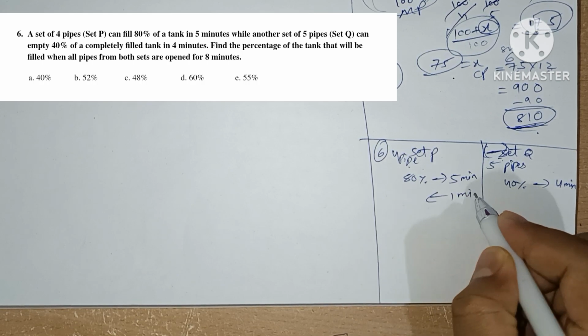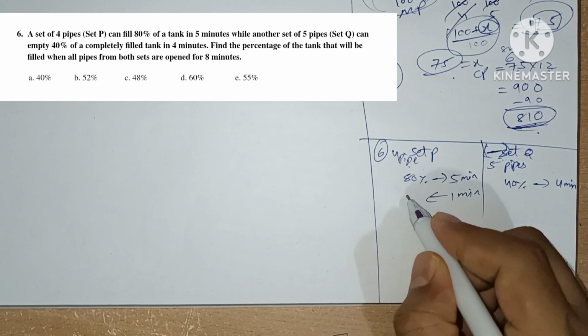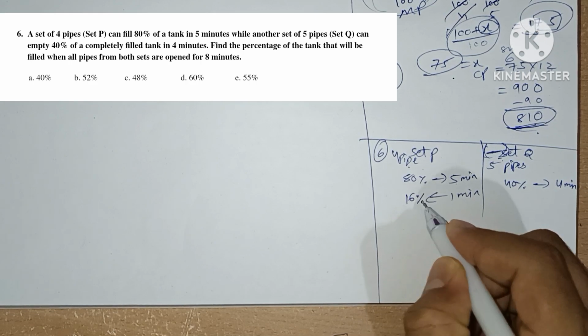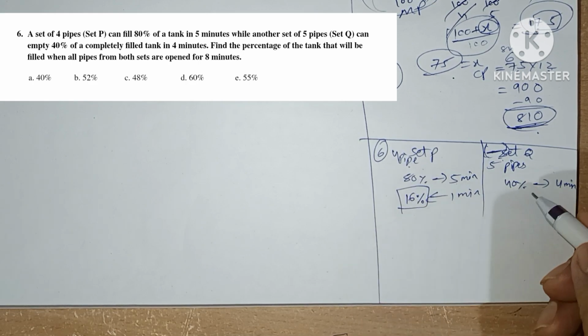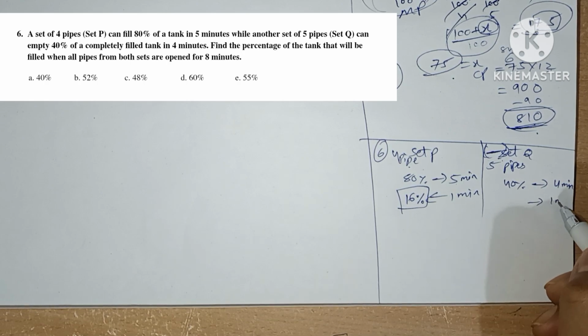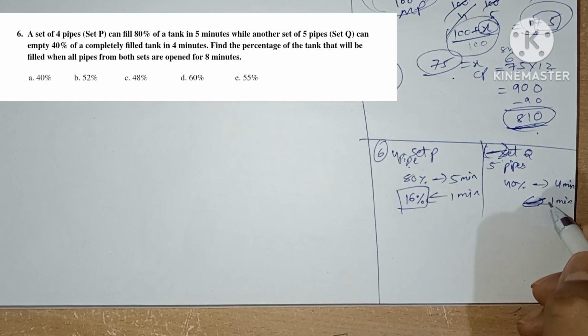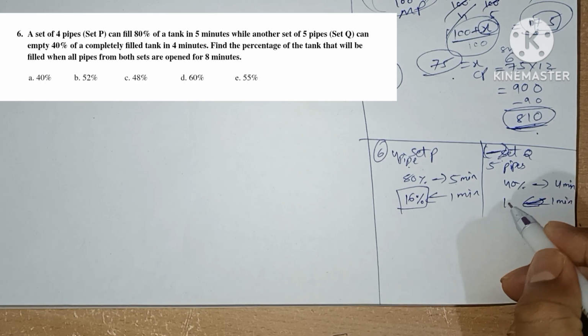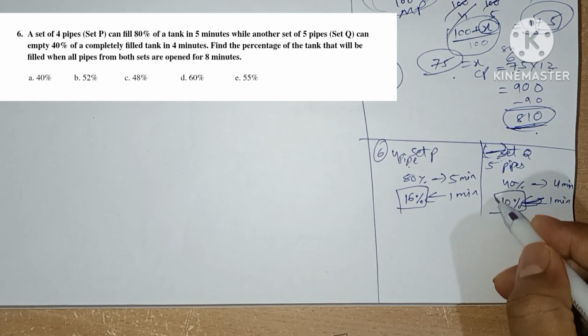In 1 minute, the first set is filling 16% of the tank. In 1 minute, these 5 pipes are emptying 10% of the tank.